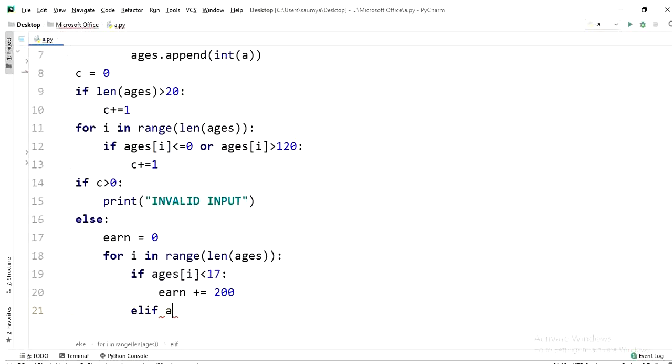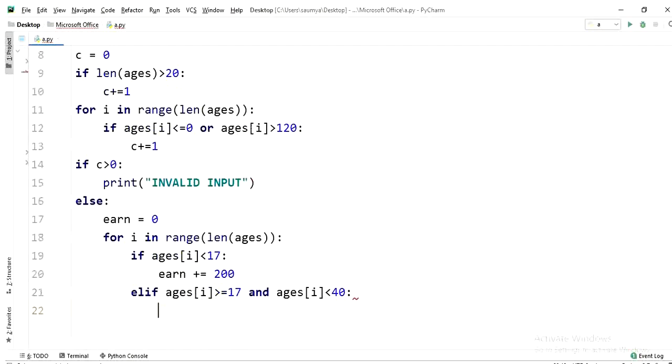And if ages of I is greater than equal to 17 and ages of I is less than 40, so if the age lies in this range, in that case we have to increment it by 400, right?